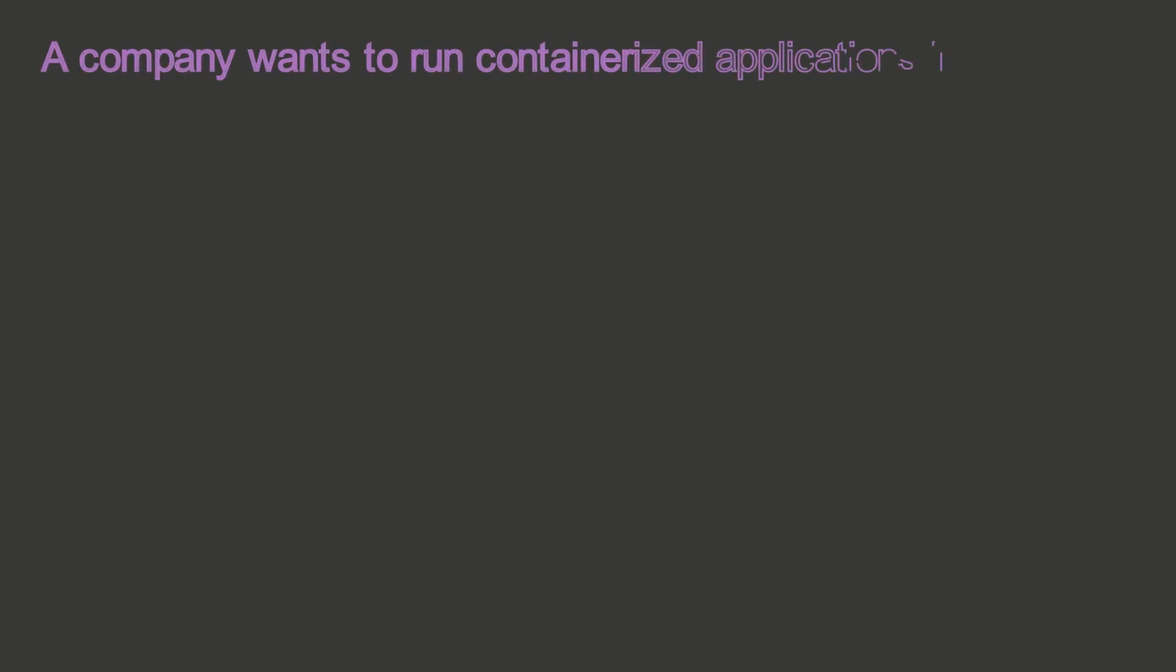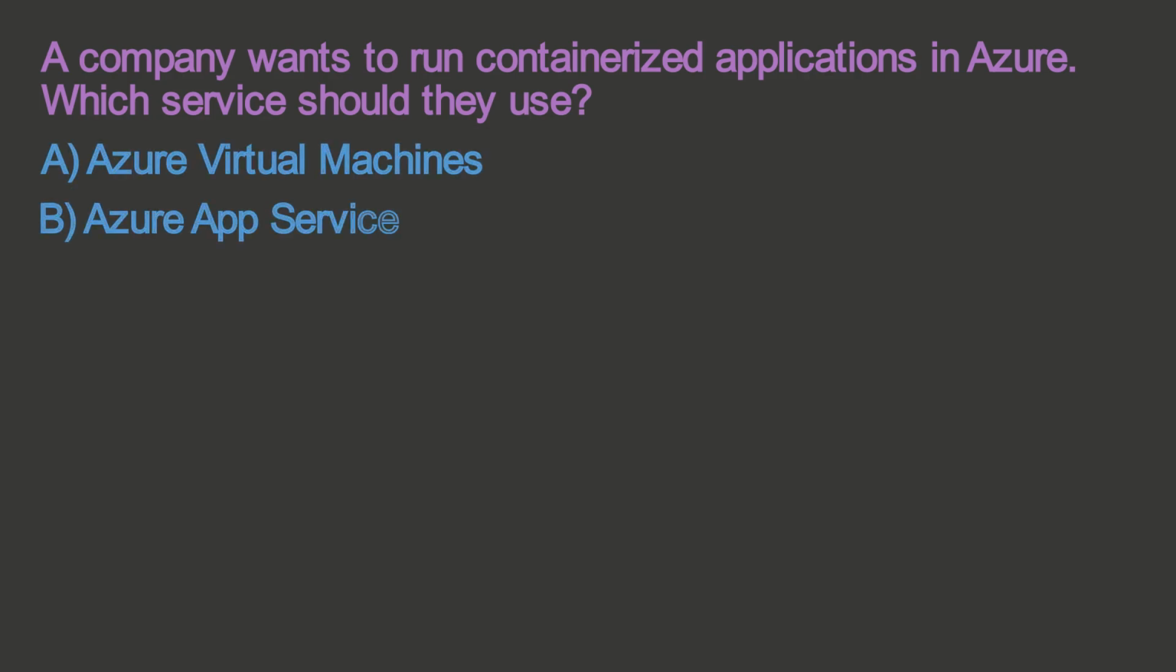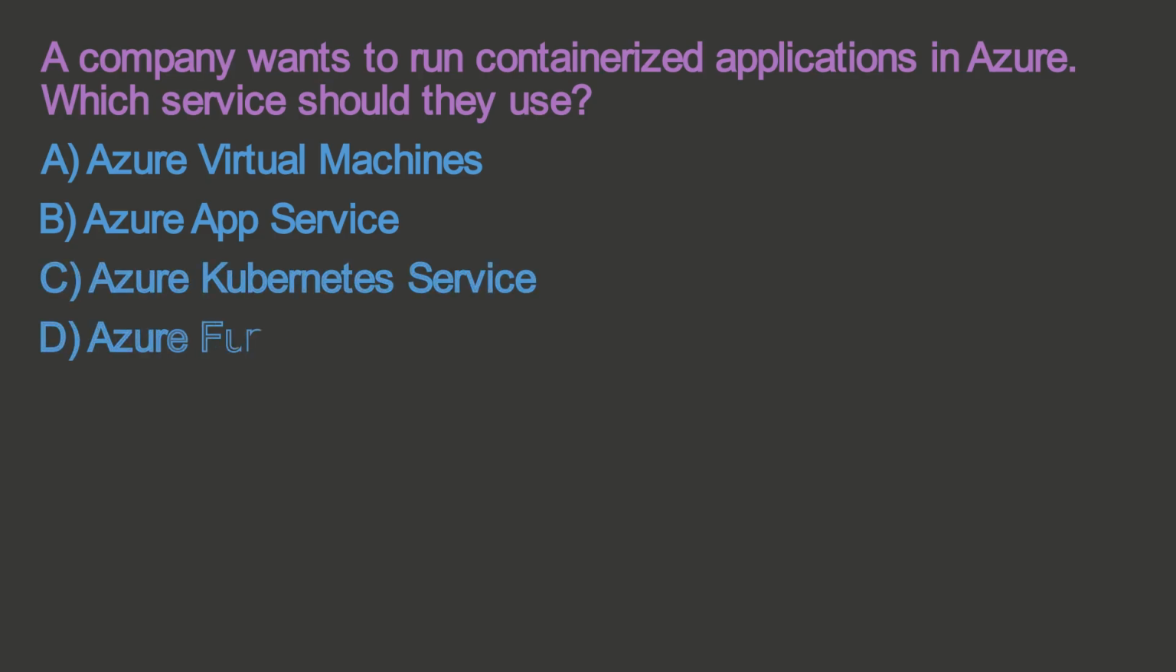A company wants to run containerized applications in Azure. Which service should they use? A. Azure Virtual Machines. B. Azure App Service. C. Azure Kubernetes Service. D. Azure Functions.